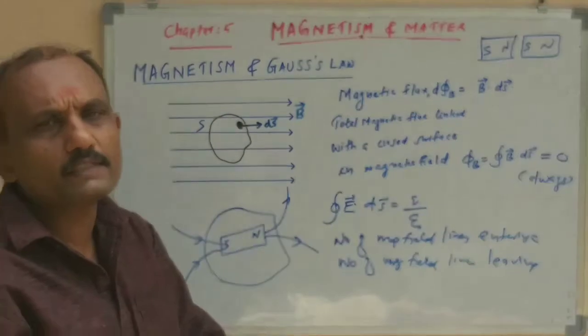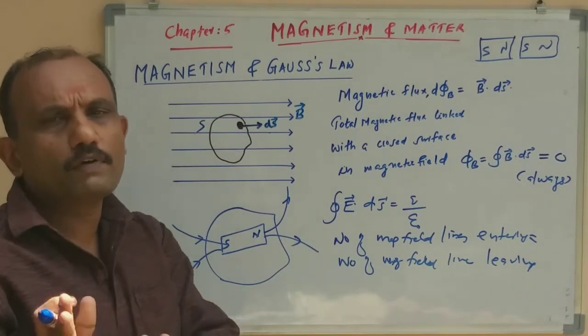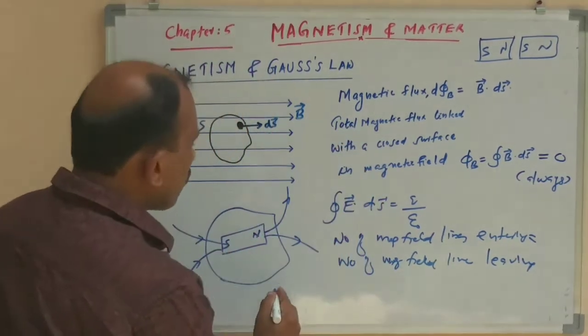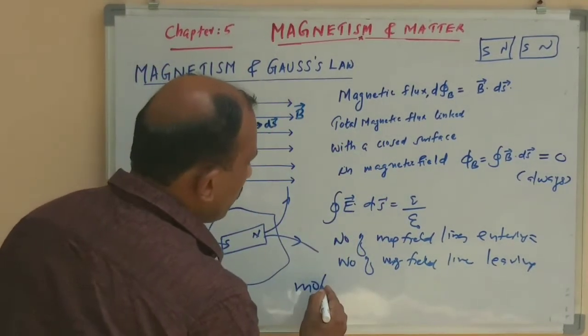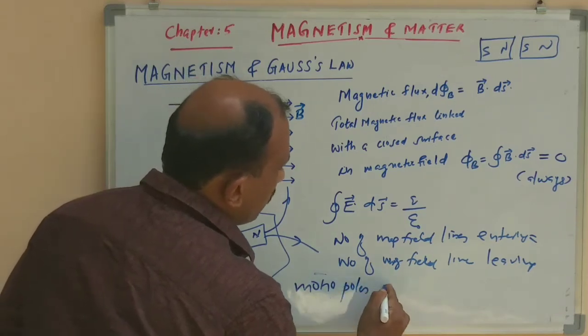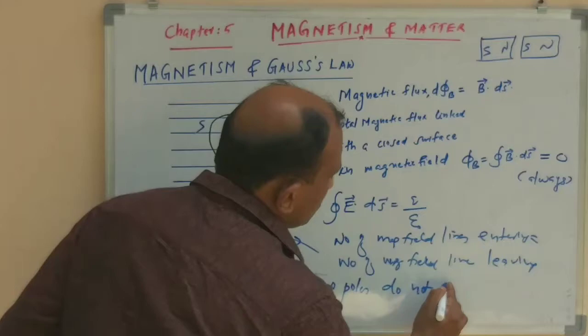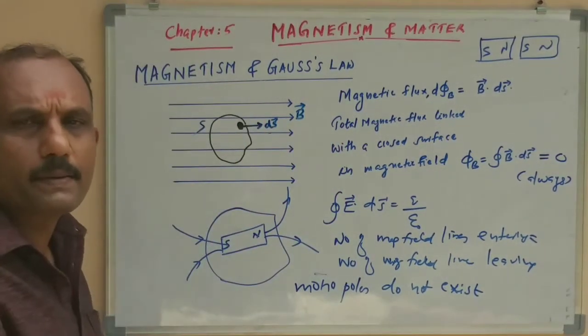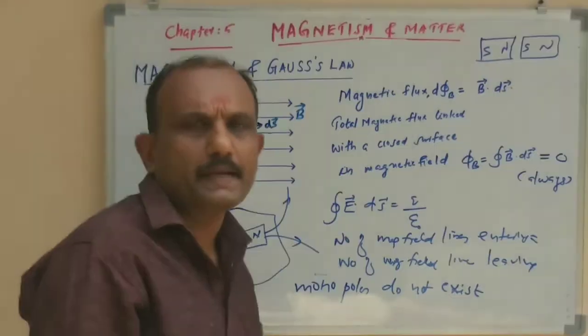That means you cannot separate the north pole or south pole of a bar magnet. Or you can say monopoles do not exist in magnetism.